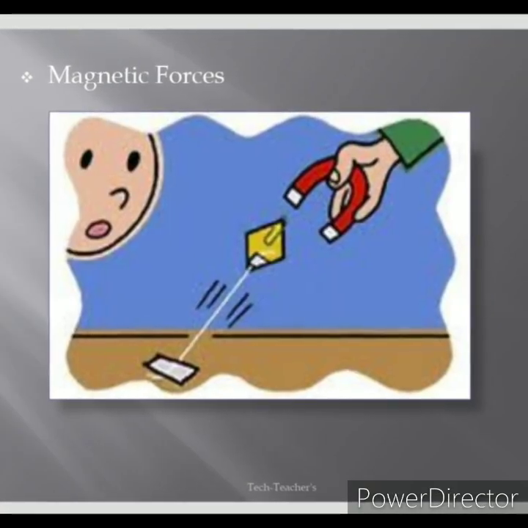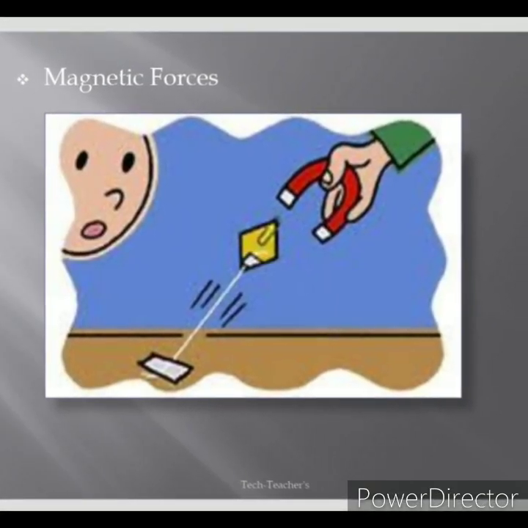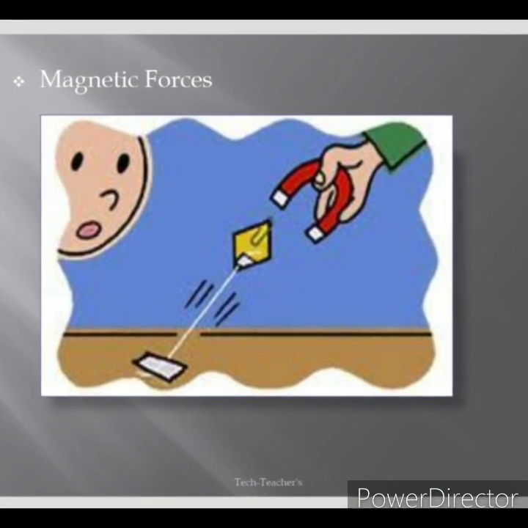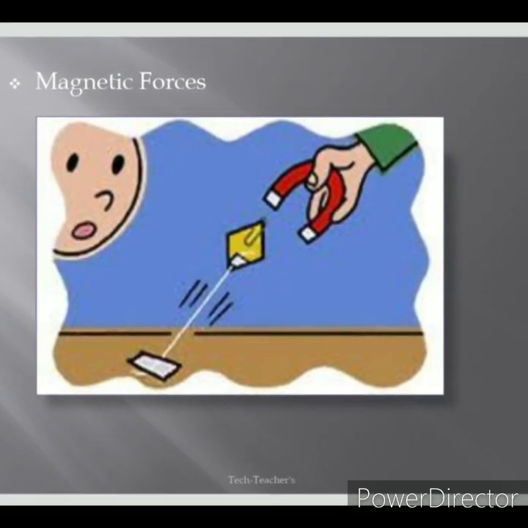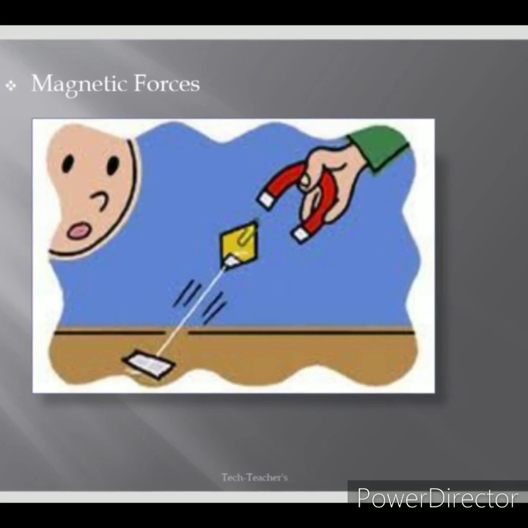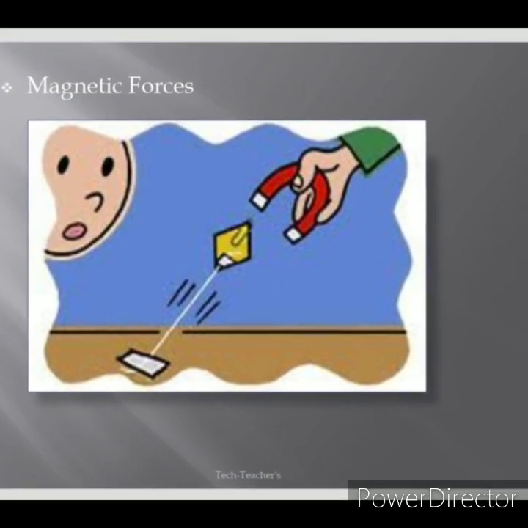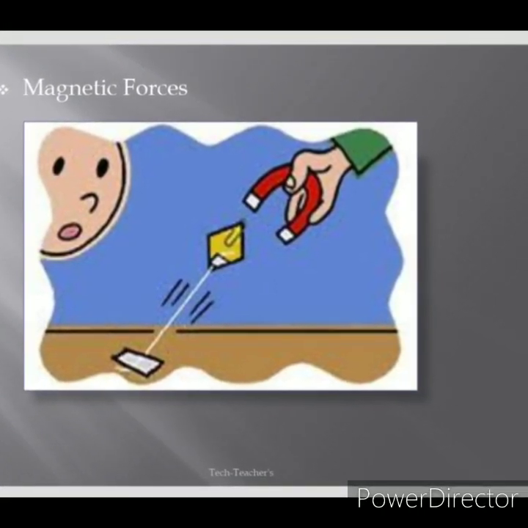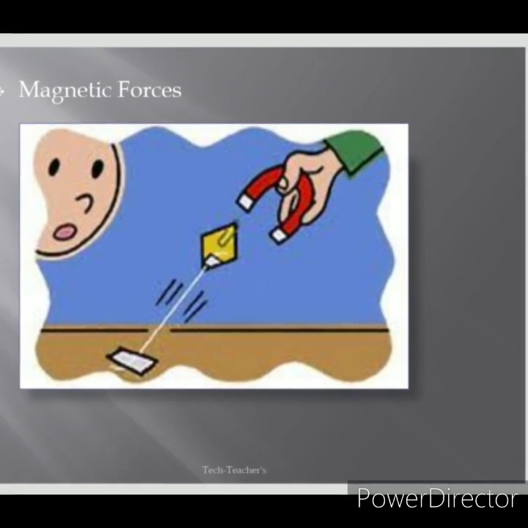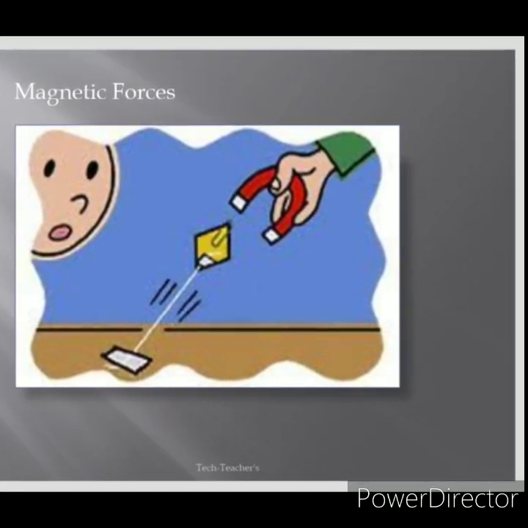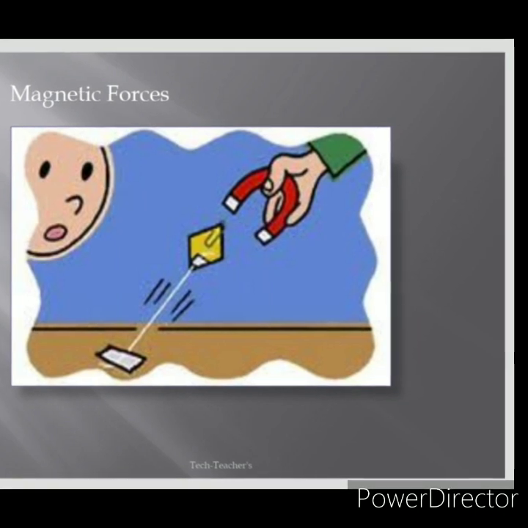Magnetic forces. It is an attraction or repulsion that arises between electrically charged particles because of their motion. Examples of magnetic forces are a compass, which shows the navigation, train tracks and new roller coasters, and also attraction of iron towards a magnet.